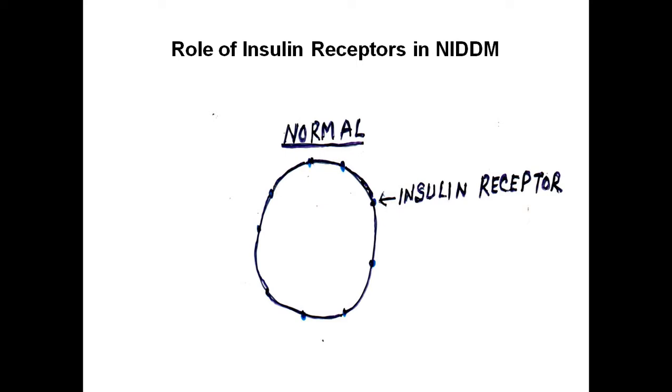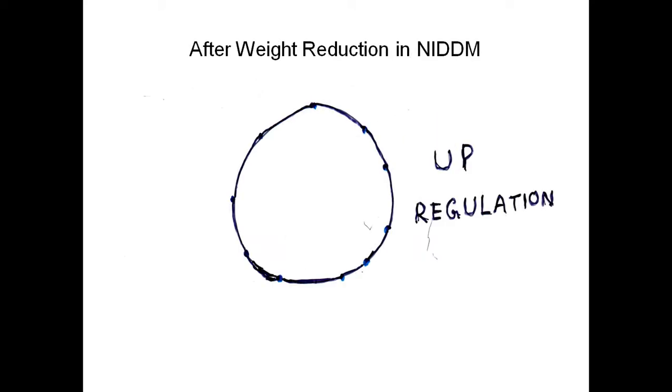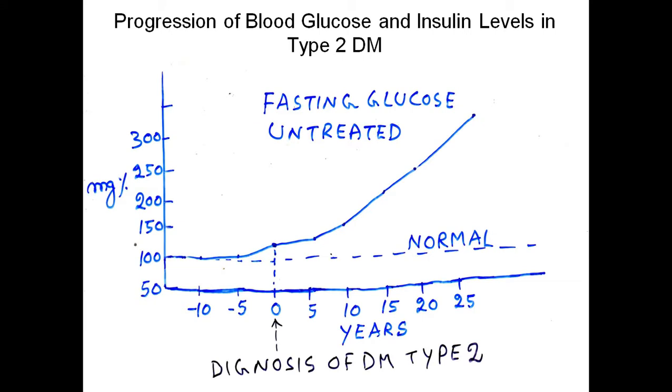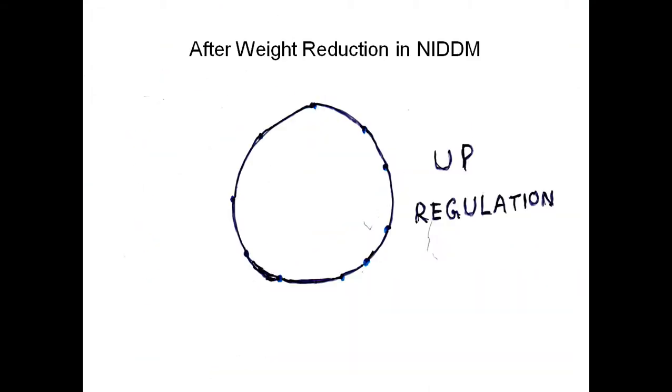Now if you see the role of insulin receptors in case of type 2 diabetes mellitus, it is called non-insulin dependent diabetes mellitus. This is usually observed in obese patients. In case of obese patients, what will happen?